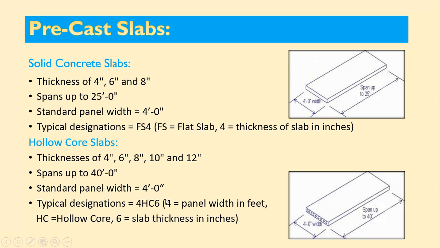Now, the designation used for hollow concrete slab: suppose it is given 4HC6. It means 4 is the panel width in feet, HC stands for hollow core, and 6 stands for slab thickness. So 4HC6 means the panel width is 4 feet and it is a hollow core slab having thickness 6 inch. Here you can see this is the solid concrete panel and this is the hollow concrete slab panel. So these are hollows.